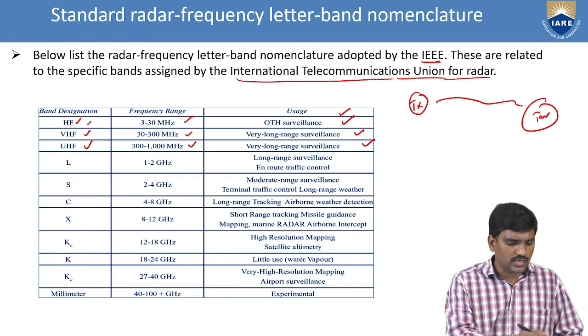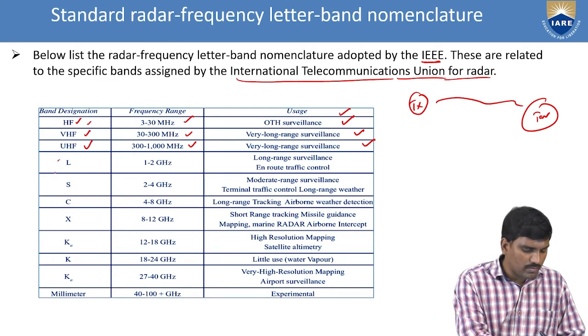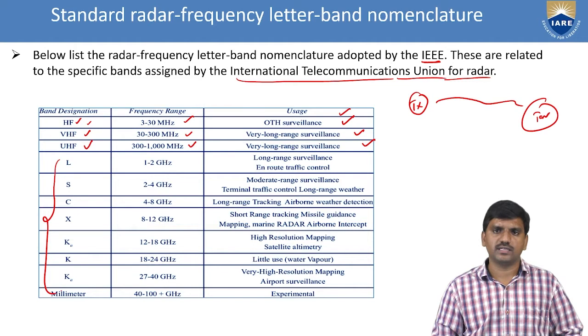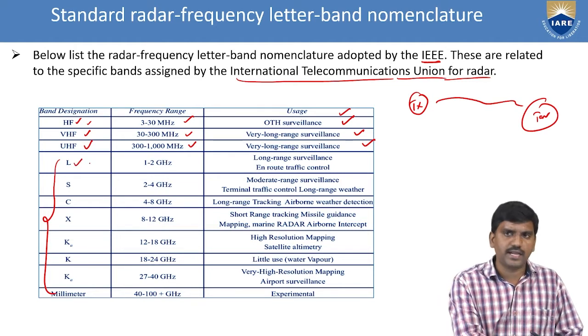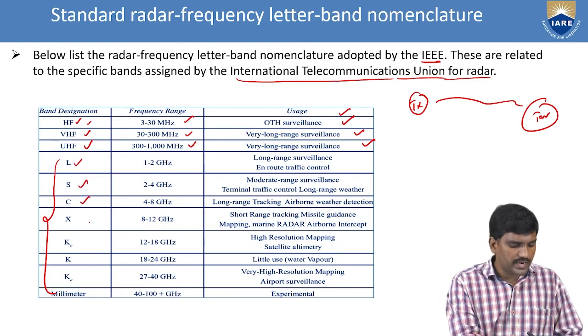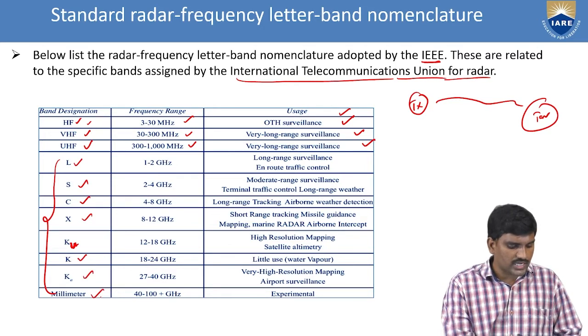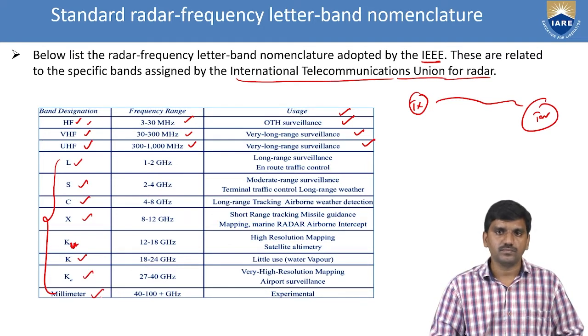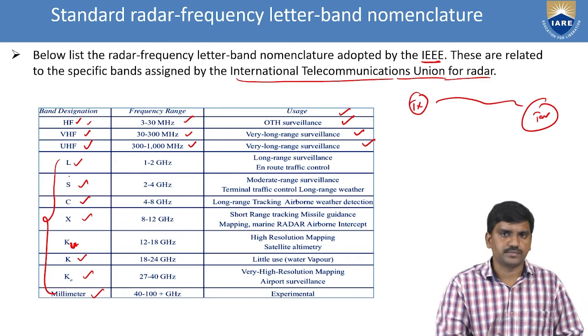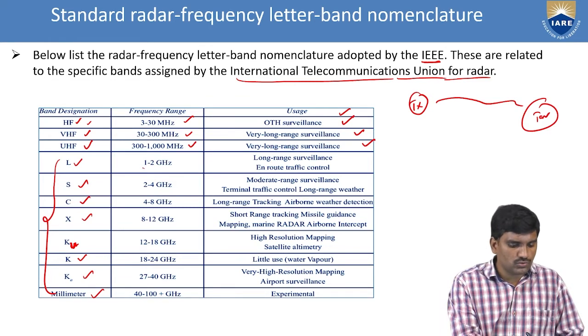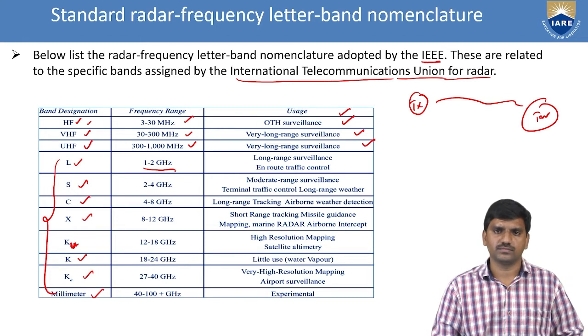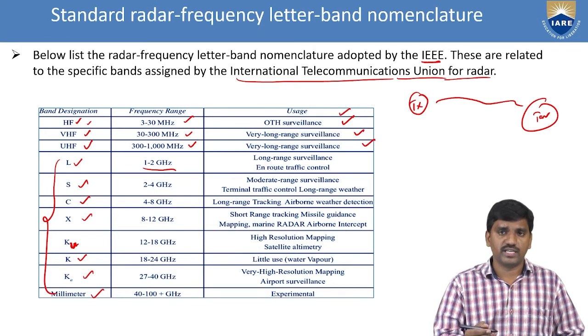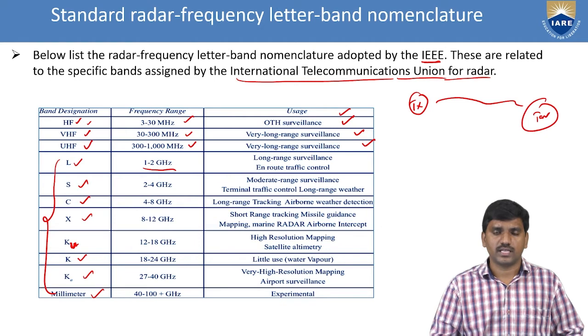The next one, the band-specific nomenclature for radar, is the band in single letters: L band, S band, C band, X band, Ku. This is not Ka, this is Ku. Ku, K band, Ka band, and the last one is the millimeter band. So let's start with the L band. The range of the L band is 1 to 2 gigahertz. The radar frequency is very high frequency, that is in microwave.